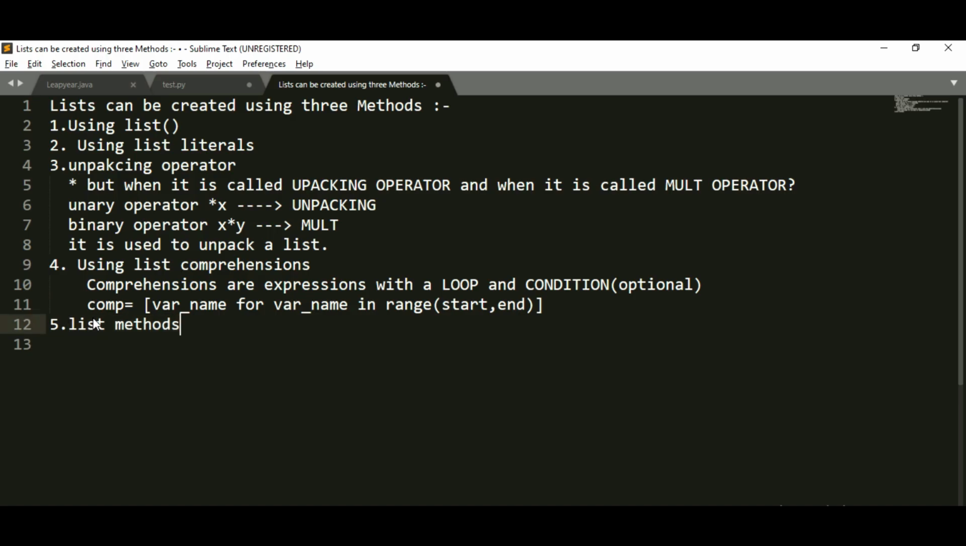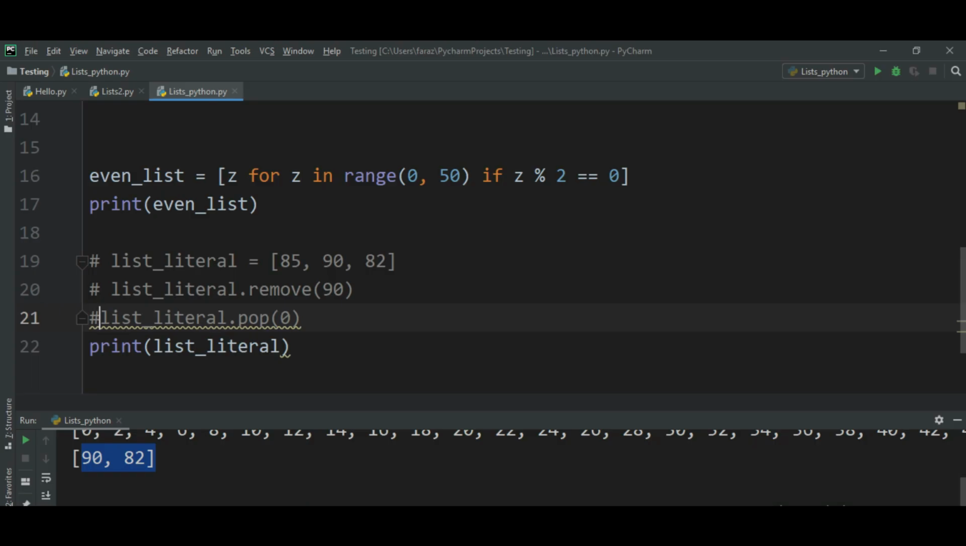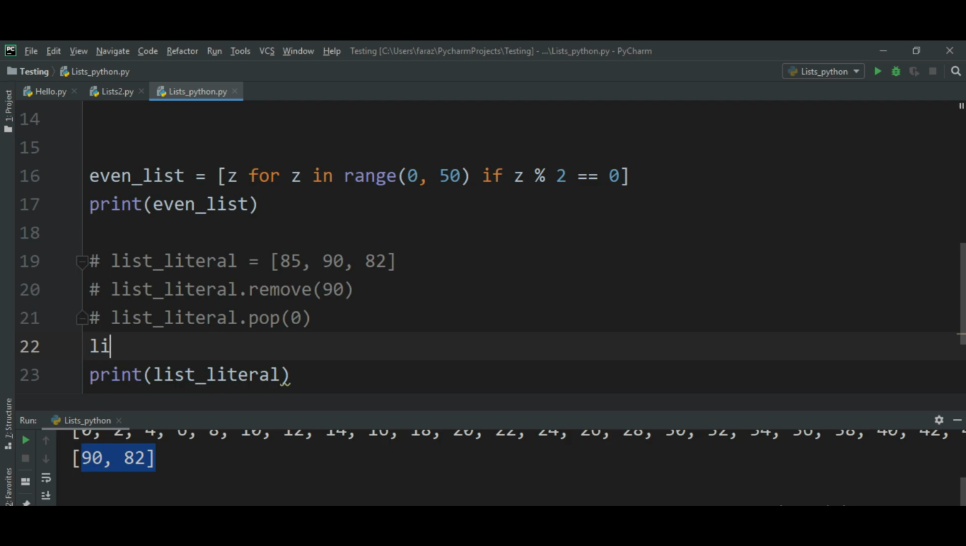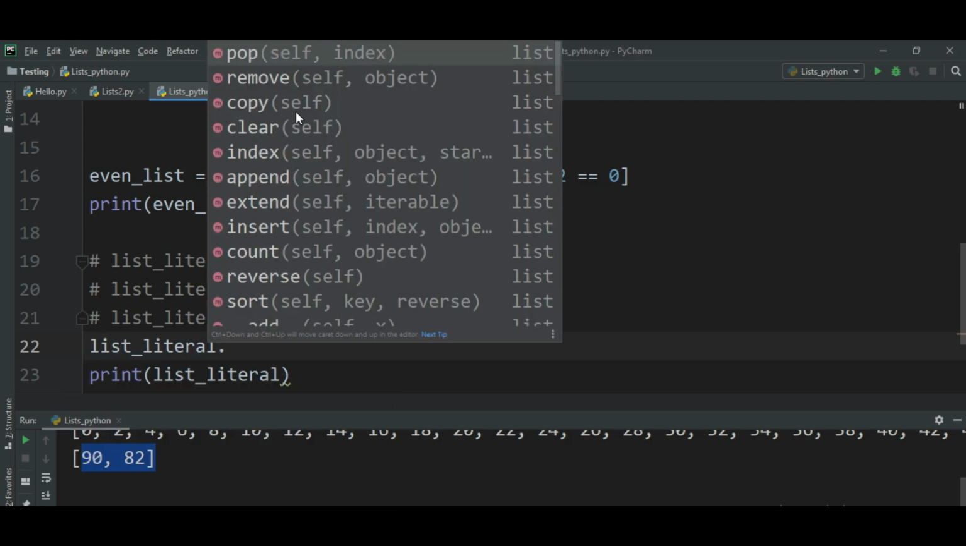Okay, so let me just make the list of the methods. The first method was the remove method. The second one is our pop method. Third one, let us start with the third one. Let me take a space here. Next, the third one is list literal dot copy.